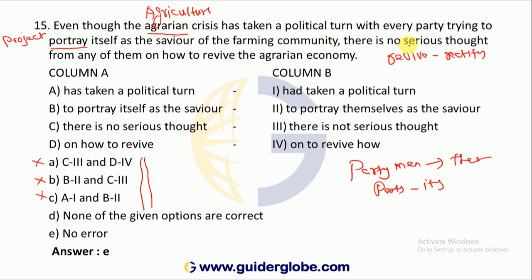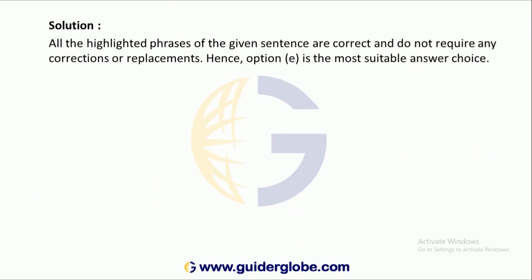There is no serious thought from any of them on how to revive the agrarian country. That means there is no error at all. Option E is correct. As the highlighted part of the given sentence is correct and does not require any corrections or replacements, hence option E is the most suitable answer choice.